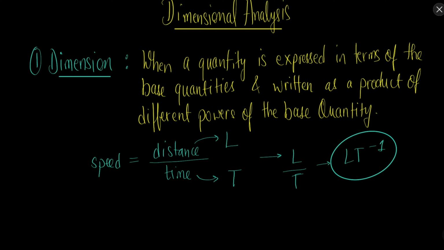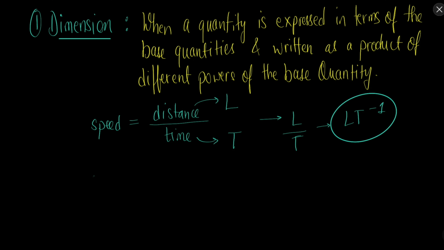What does it mean? It means that in speed there is one quantity having the dimension of length, and one fundamental quantity having the dimension T^-1. So speed consists of length and time. It does not have anything to do with the other fundamental quantities such as mass, current, temperature, etc.